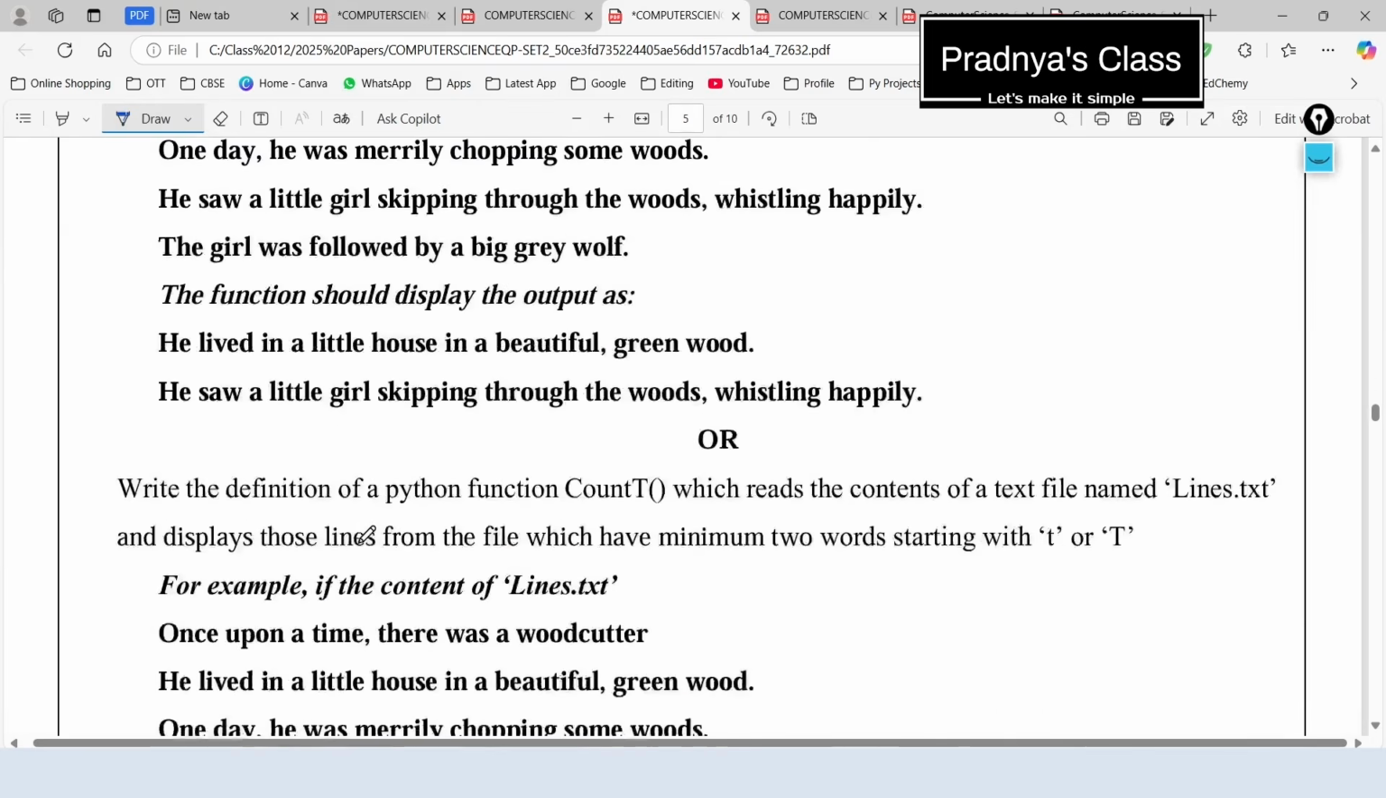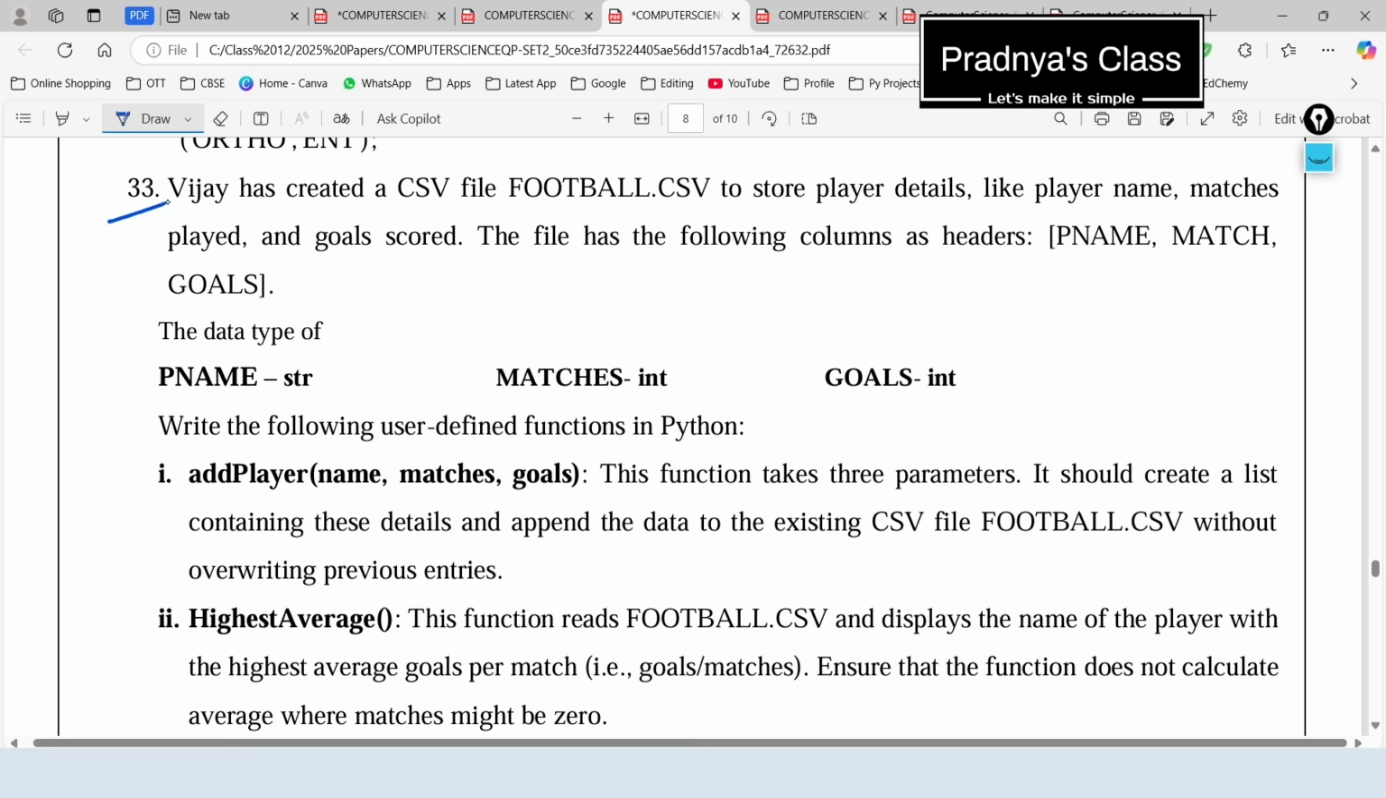So let's move further. Here is question number 33. We need to store the details of players in a football.csv file. Look at the header. We are storing player name, matches played and goals scored. Data types are also mentioned. Player name will be string, matches will be of integer data type and goals also will be of integer data type.